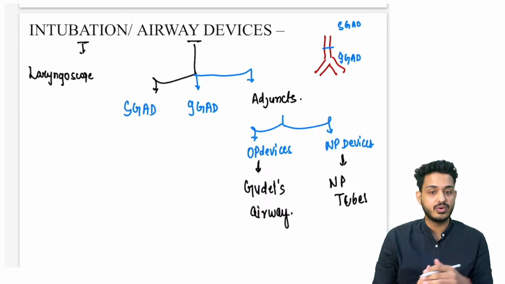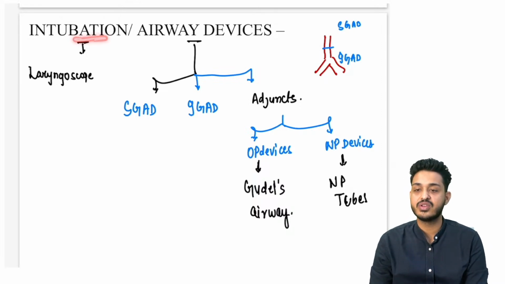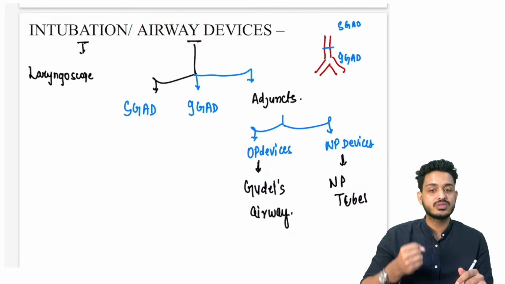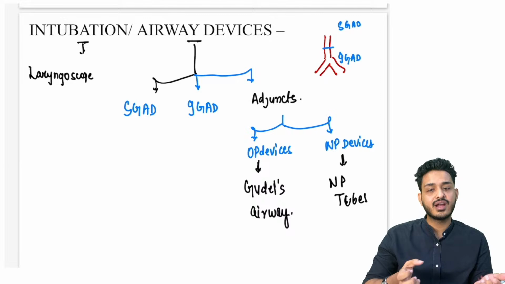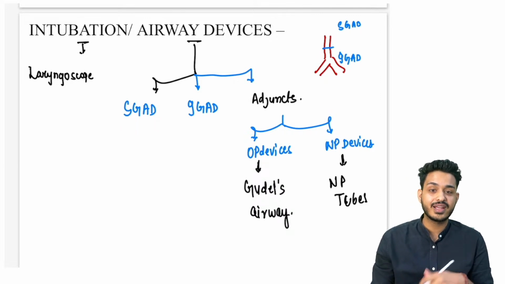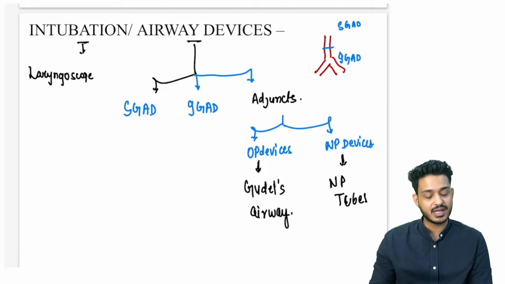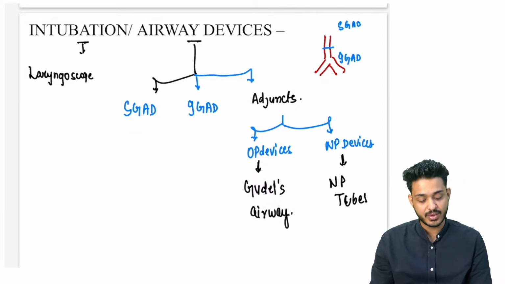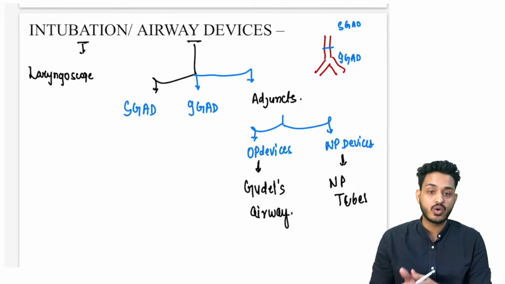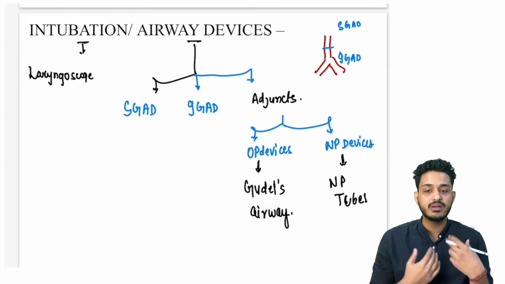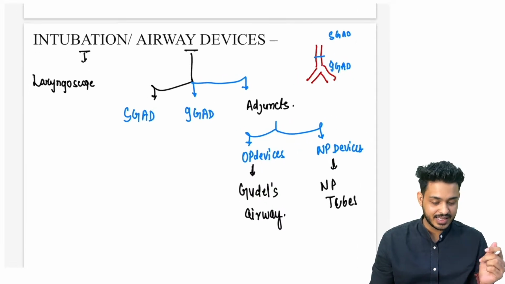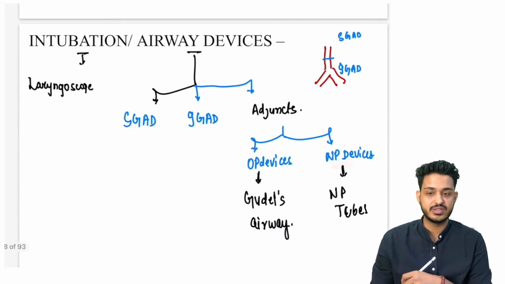Now the patient is in the OT. Now we need to intubate the patient. For intubation, we are going to use the laryngoscope. And what are the airway devices you are going to use? Airway devices means what will you put inside the mouth, right? That is going to be your supraglottic airway device. If you are putting it only up to the top, that is supraglottic. If you are putting it deep, that is your infraglottic. And for adjuncts, what will you use? Oropharyngeal means it goes via the mouth, right? And nasopharyngeal means it goes through the nose. That is going to be the NP tube, nasopharyngeal tubes.